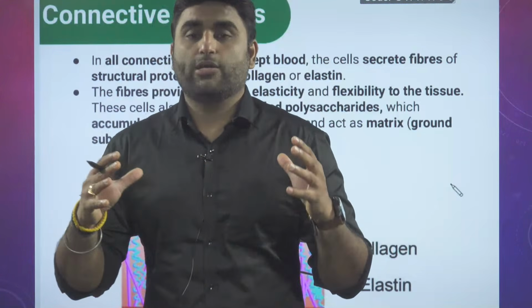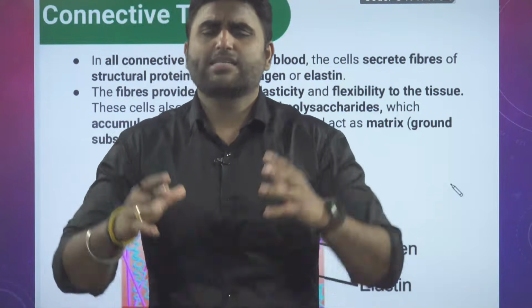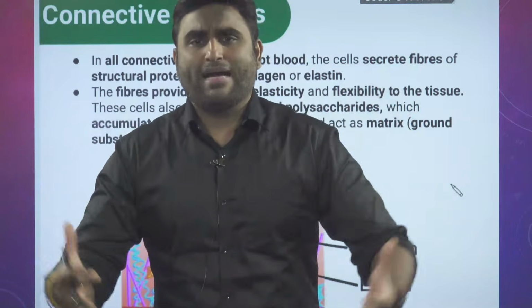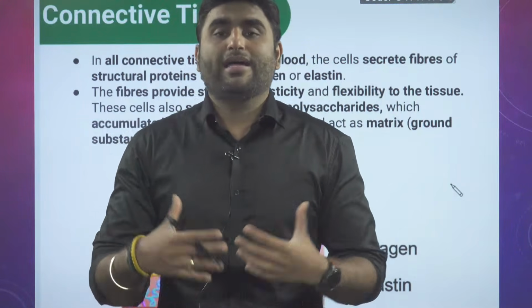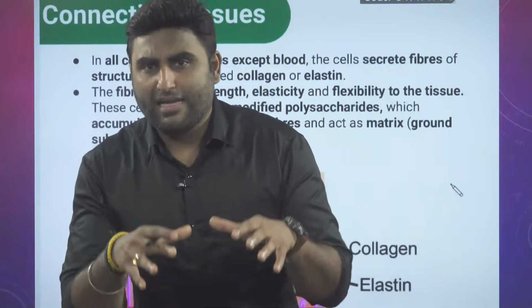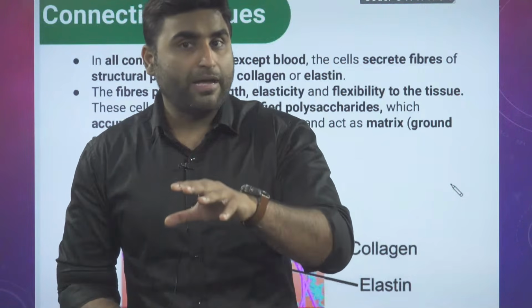The more the intercellular space, the more the amount of matrix. More space, more matrix. Matrix is called intercellular substance. What will be filled in that matrix? In that matrix, we are going to have fibers.